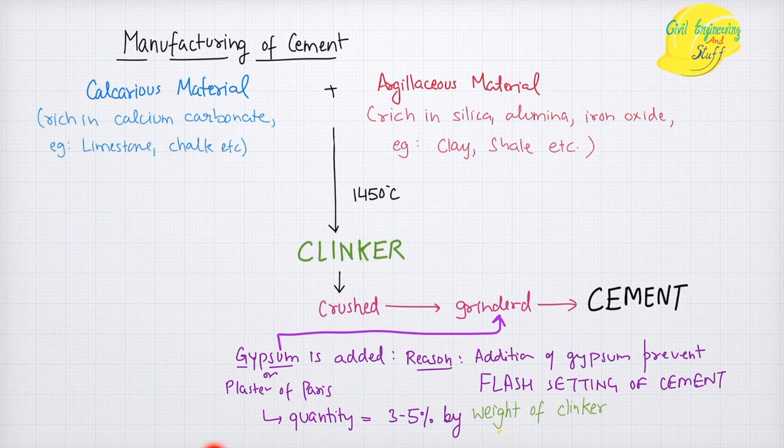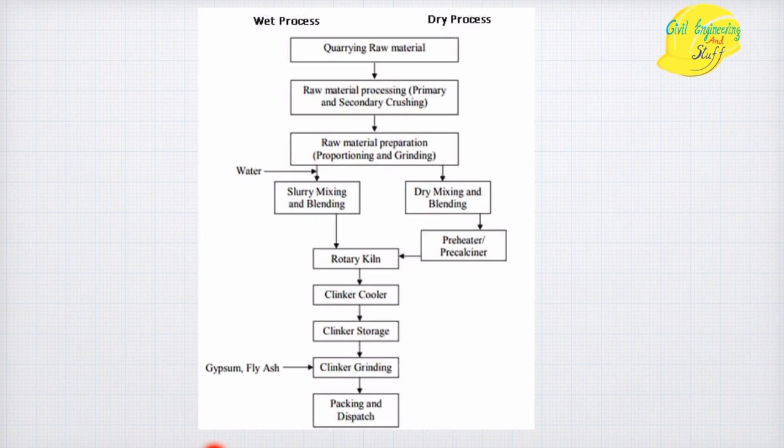Now this manufacturing process can be divided into two categories. The first is the dry process and the second is the wet process. The difference is that in the dry process, the manufacturing is as described here, without any addition of water, while in the wet process water is added. That's the only difference.